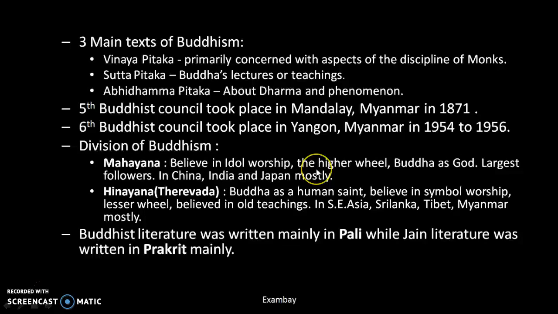Mahayana believe in idol worship. They believe that Buddha was a god. Okay, largest followers in India, China. India has a majority of Buddhists as Mahayana. Then Hinayana, we call them Theravada also. They are symbol worshippers, the lesser wheel. They thought Buddha was a saint, okay, a messenger of God, like this. So Buddhist literature was written in Pali, while Jain literature in Prakrit.